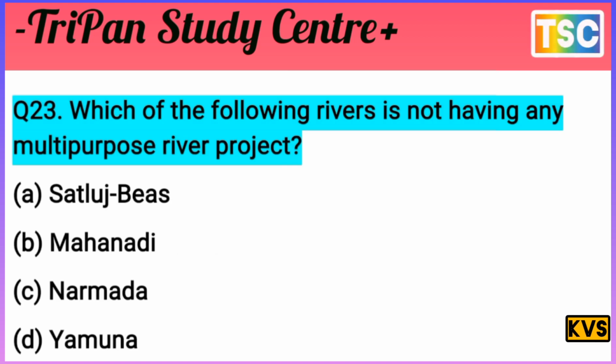The next question arrives here. That's important. Which of the following rivers is not having any multi-purpose river project? The question is clear here. The options are A. Satluj Beas, B. Narmada, C. Narmada, D. Yamuna.